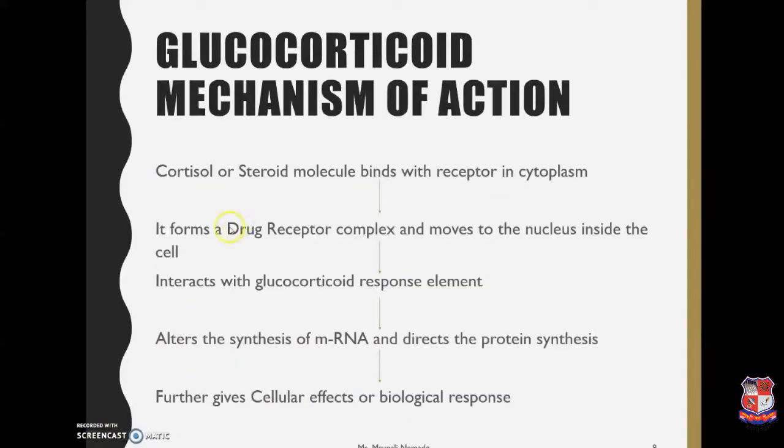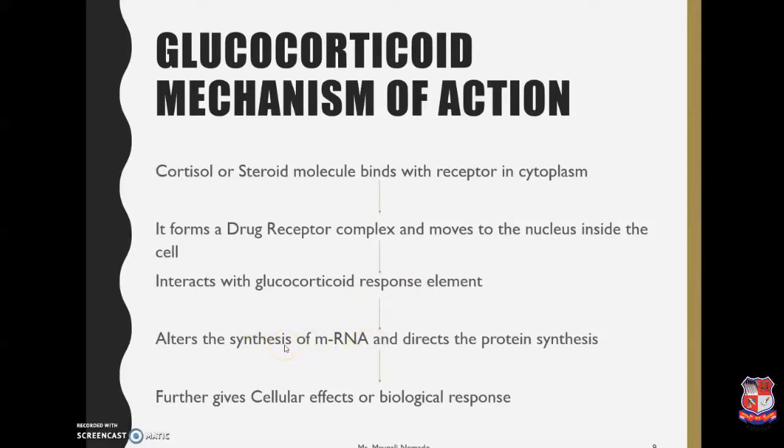Now the mechanism we can see is that the steroid molecule or the cortisol enters the cell through simple diffusion and gets bound to the receptor present in the cytoplasm region. It forms a drug receptor complex and moves to the nucleus inside the cell, where it interacts with the glucocorticoid response element and alters the synthesis of mRNA.